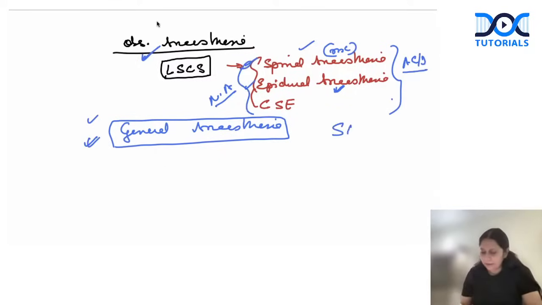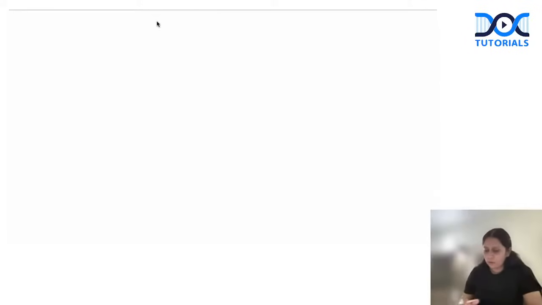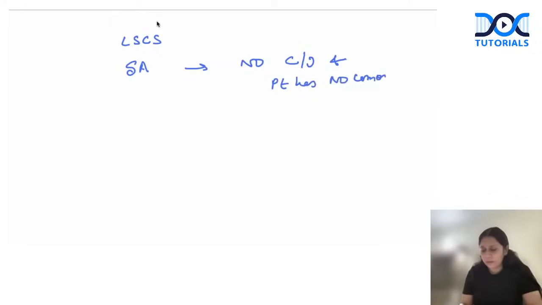So I'm writing for LSCS: spinal anesthesia, if the patient has no contraindication for spinal and has no comorbidity. So if the patient has no comorbidity, I would prefer spinal anesthesia.